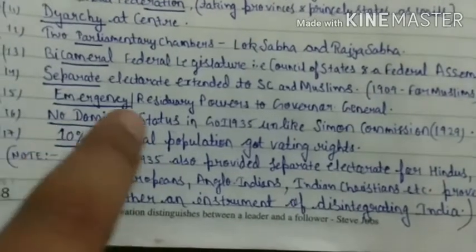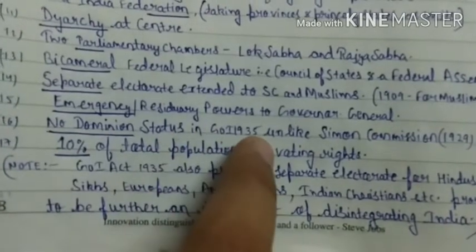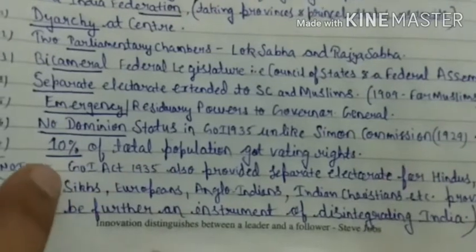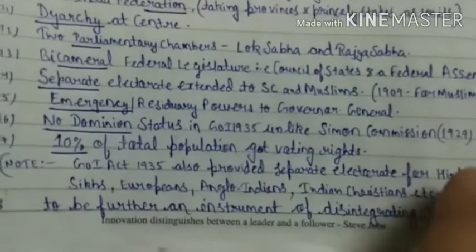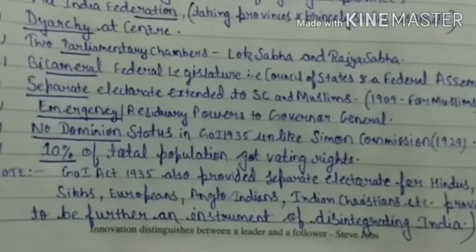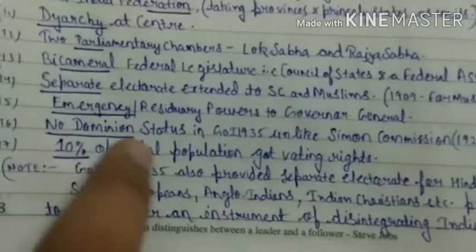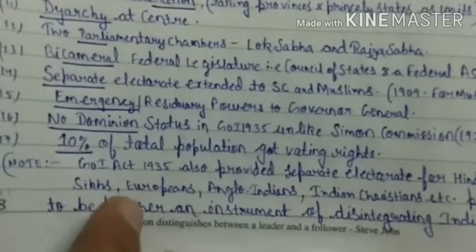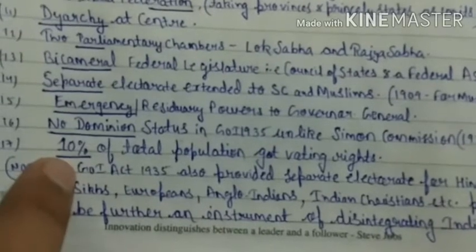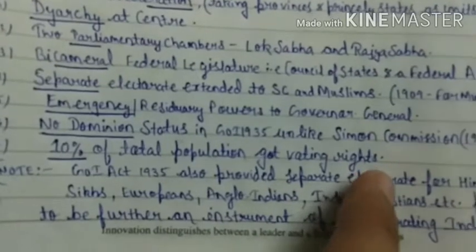Emergency and residuary power to the Governor General. No dominion status in the Government of India Act 1935. Unlike the Simon Commission report, which was tabled in 1929 and gave the feature of dominion status, that dominion status was rejected in the 1935 Act. And the last feature of the Act is that 10% of the population got voting right.